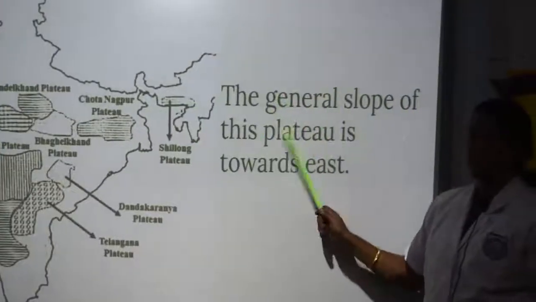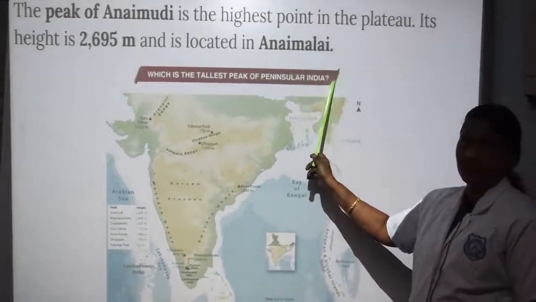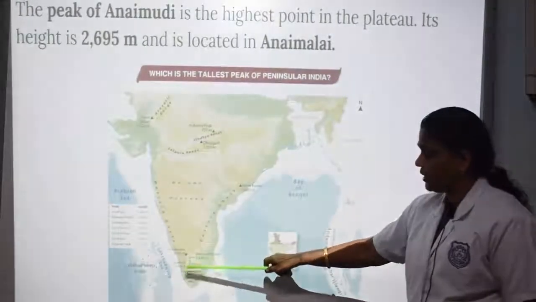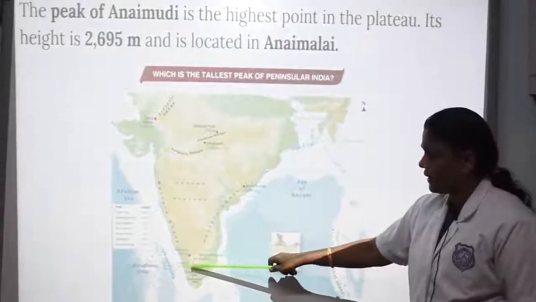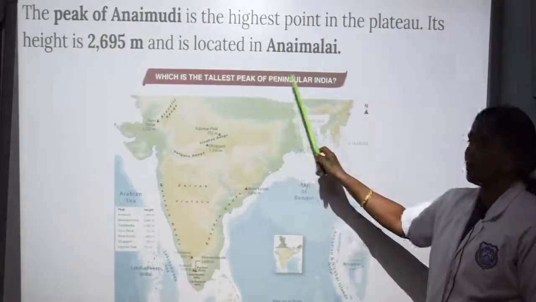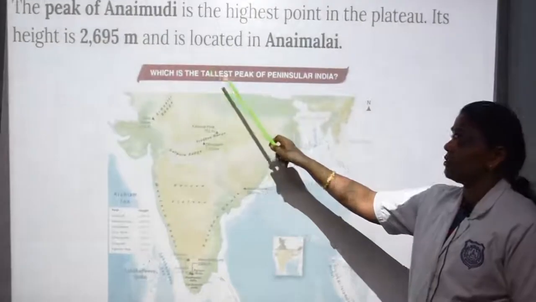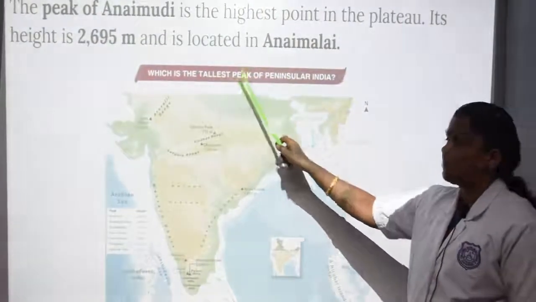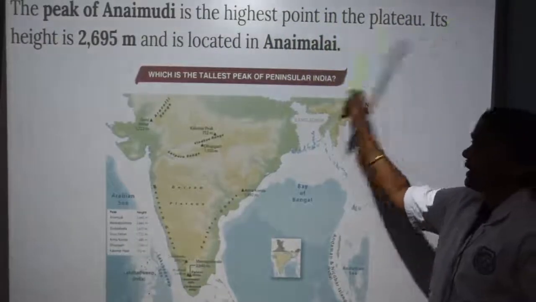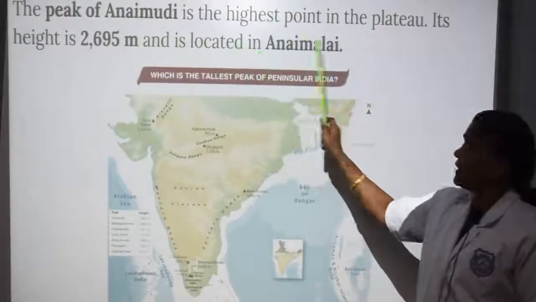The general slope of this plateau is towards east. The tallest peak of peninsular India is Anaimudi. Anaimudi is located in Anaimalai Hills. Here one question arises: which is the tallest peak of India? Already we studied, Godwin Austen or Mount K2 is the tallest peak of India. The peak of Anaimudi is the highest point in the plateau. Its height is 2695 meters and is located in Anaimalai.